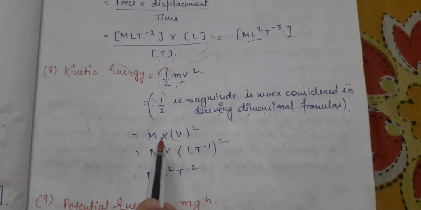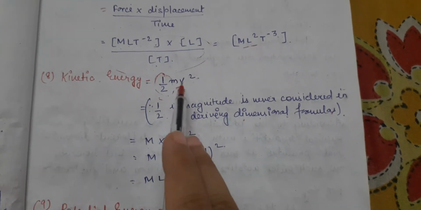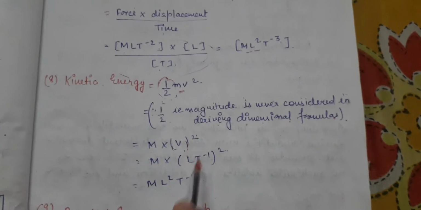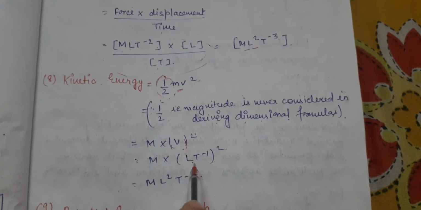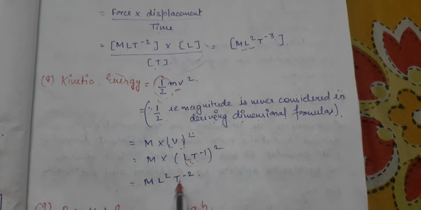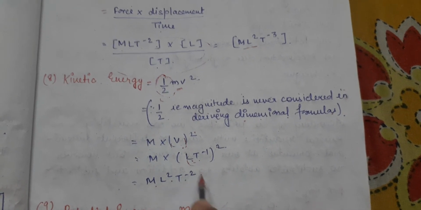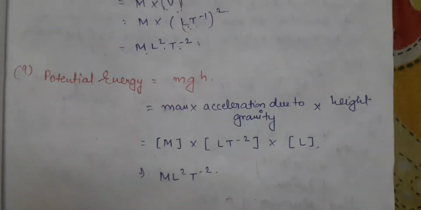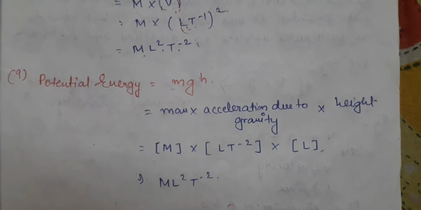So what is the formula? What is the dimension of mass? M. V square, that is v to the power 2. What is the dimensional formula? First we write the dimensional formula of velocity, that is LT minus 1, and then square it, and we get ML2 T minus 2. Next comes potential energy. What is the formula of potential energy?